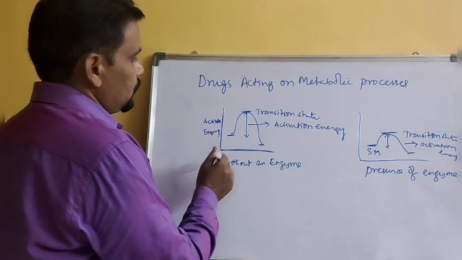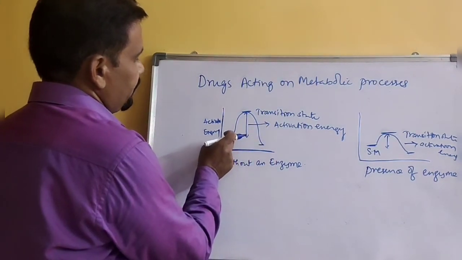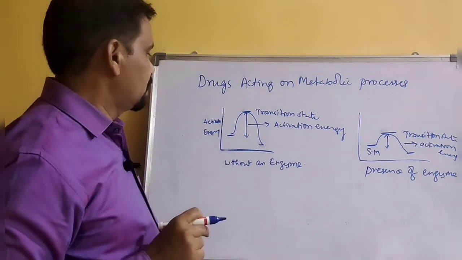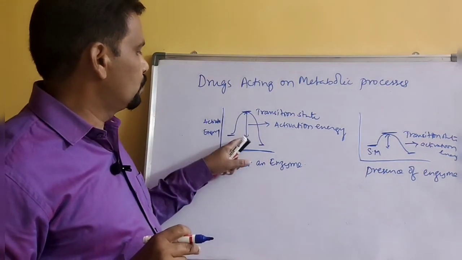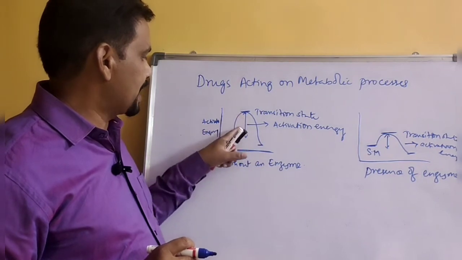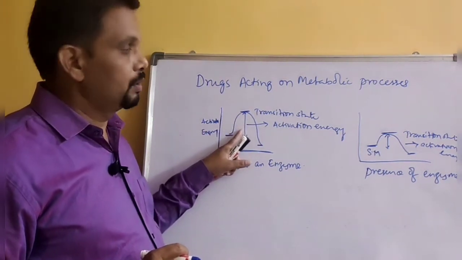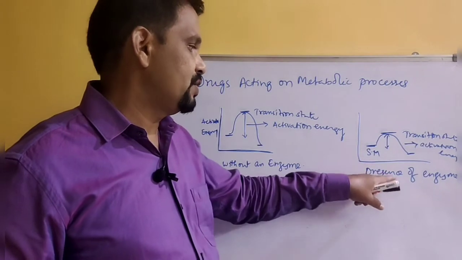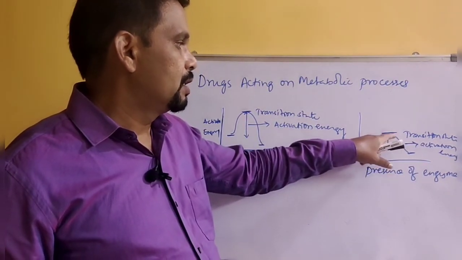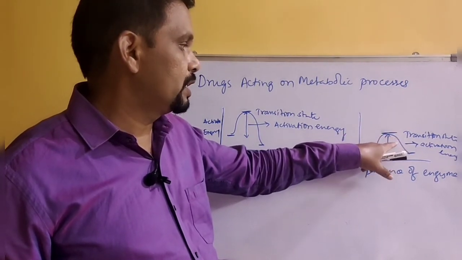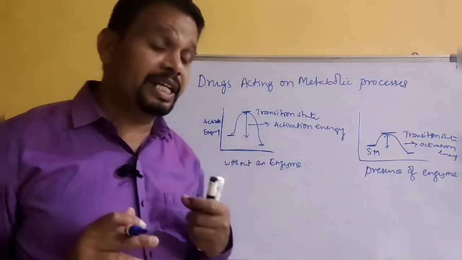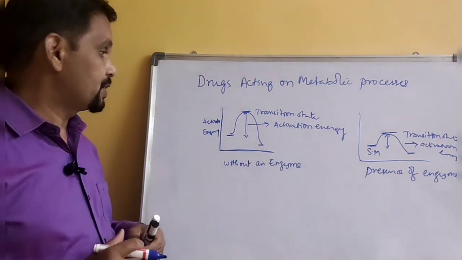The difference between the starting material and the transition state, the gap between these two levels, is the activation energy. Without enzyme, that activation energy is more. In the presence of enzyme, the activation energy decreases so that it is very small, therefore the rate of the reaction increases.